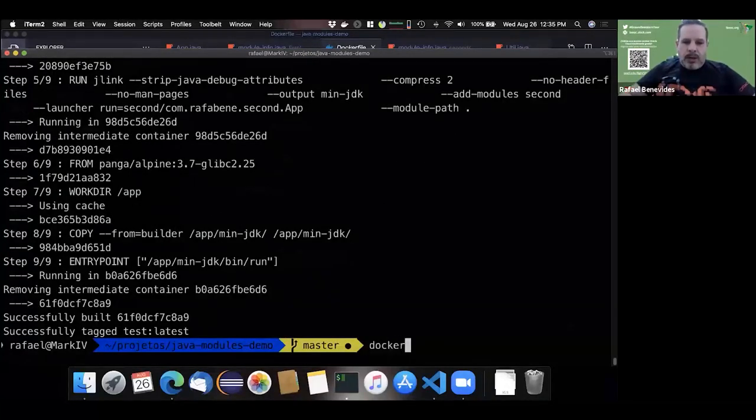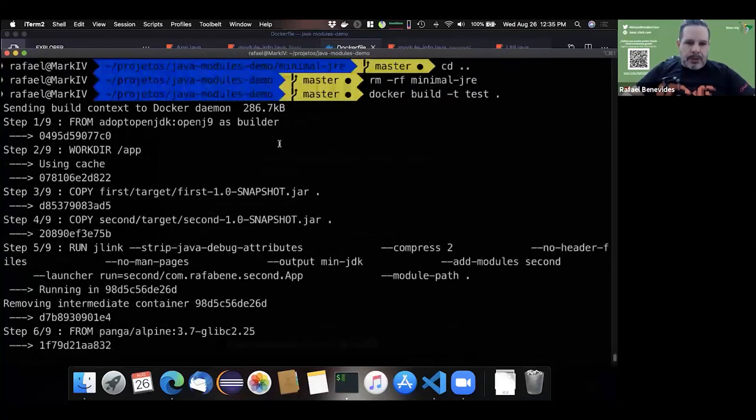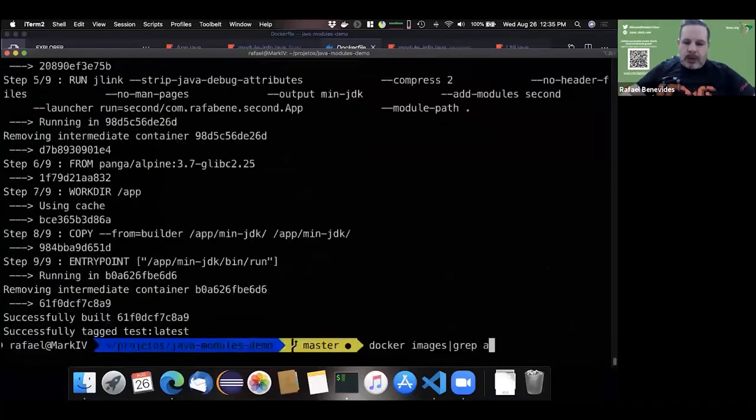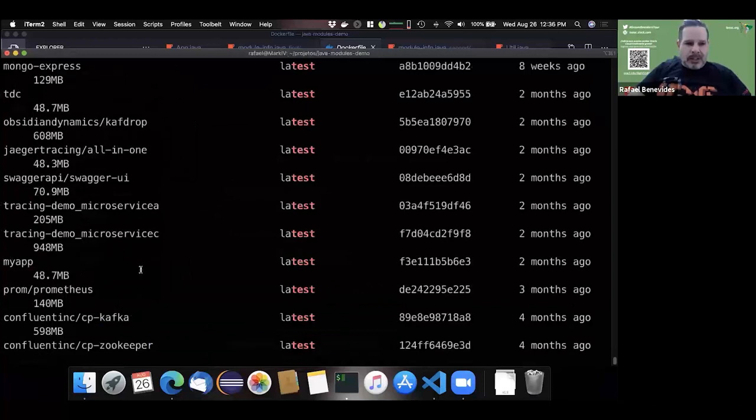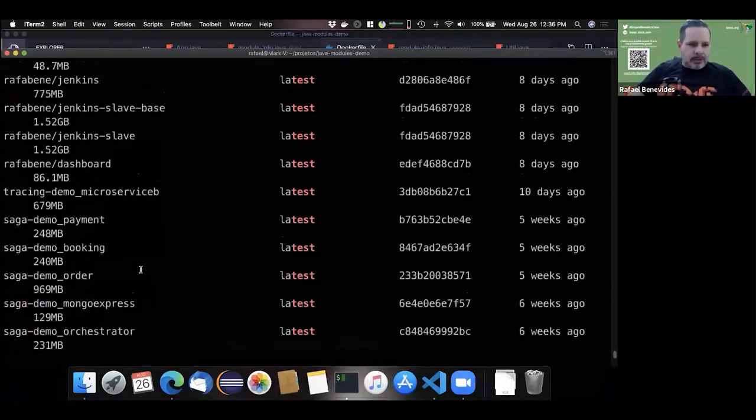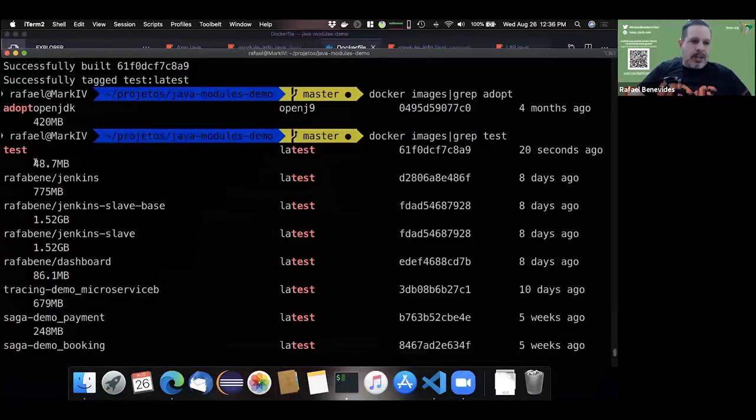Now, if I go here and run, for example, docker images grep adopt OpenJDK, we can see that AdoptOpenJDK is 420 megs. But if I look for test that I just compiled, test is less than 50 megs. I just compiled it 20 seconds ago.